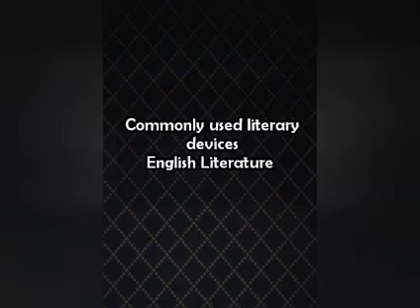And symbol is another literary term. Symbols are used for things. For example, if I say that his life is a rose, it will be a metaphor. Or if I say my friend is a lion, it will be a metaphor.